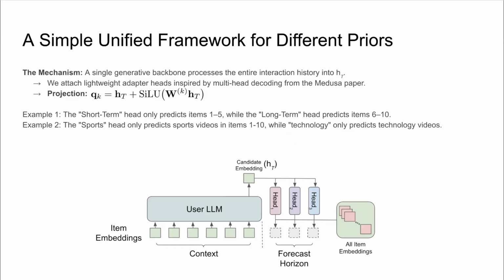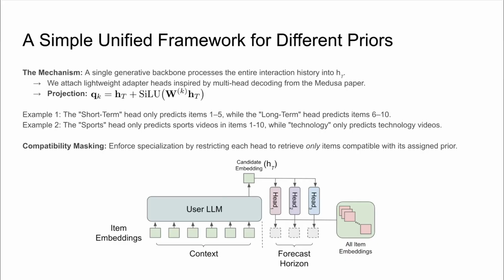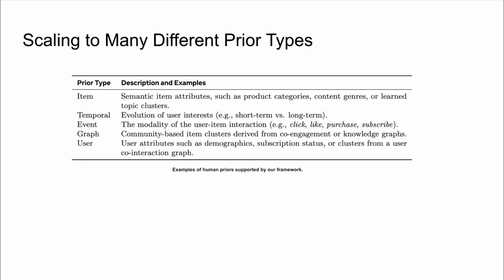For instance, the short-term head is masked so that it only trains to predict items 1 through 5, ignoring items 6 through 10. A better example might be the categorical priors. The sports head is trained to predict the sports videos in items 1 through 10. That forces each head to completely specialize in its designated task. In other words, we're doing compatibility masking here. We explicitly restrict each head so that it only retrieves items that are compatible with the assigned prior. Eventually, we're able to accommodate a wide range of different priors, as shown in the table here.